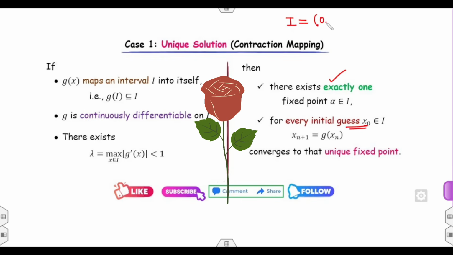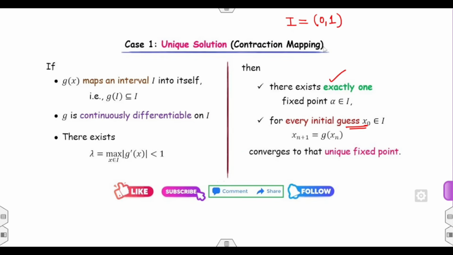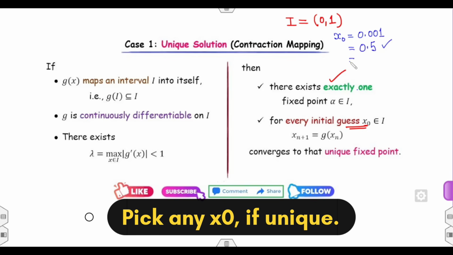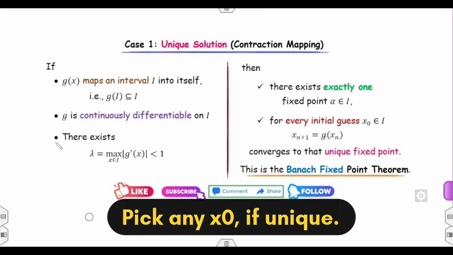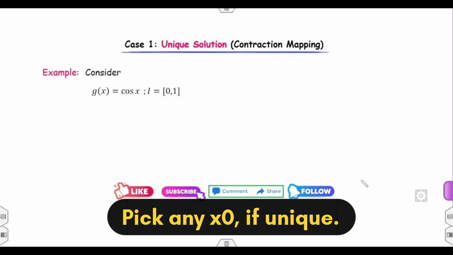If your interval is 0,1, fine, then if you consider x naught as 0.001, it will give the unique solution. If I consider x naught as 0.5, again it will give the unique solution. If you consider 0.9, 0.99, any value, it always gives you the unique solution, provided it satisfies these three properties. And that result is called the Banach fixed point theorem.